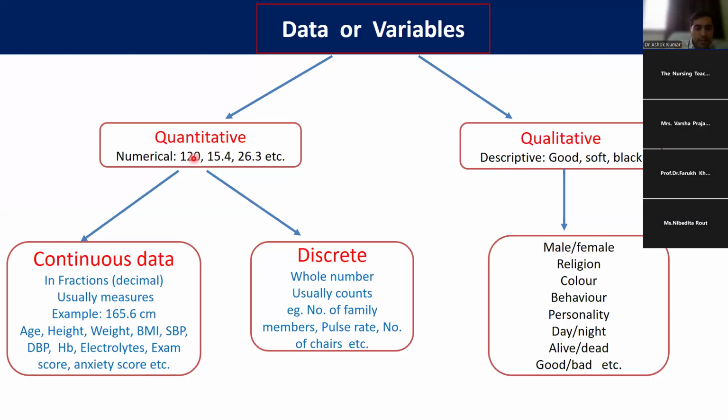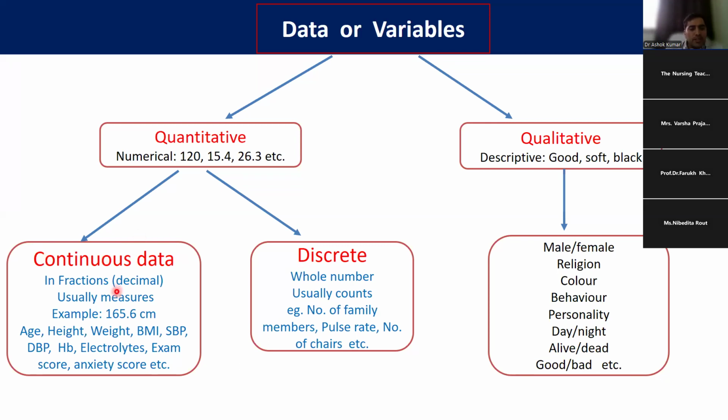Okay. So quantitative data, numerical data, is further divided into continuous data and discrete data. Discrete means whole number. We cannot give any fraction or decimal in this. If we can give any fraction or decimal, it is called continuous data. You have to understand this thing. This slide you have to understand. It is the most popular slide and you have to understand this concept.